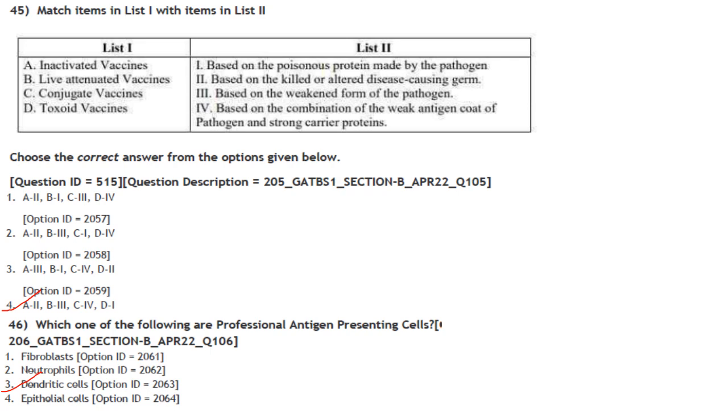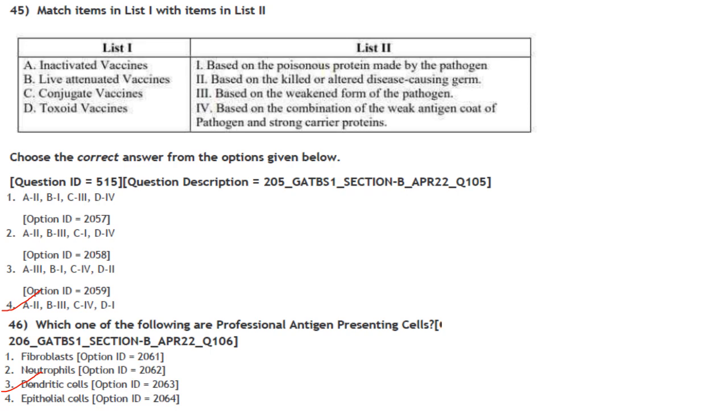Then conjugate vaccines. Conjugate vaccines are based on the combination of the weak antigen coat of the pathogen and strong carrier proteins. So C4 is found in option 4. So option 4 is your answer. Toxoid vaccines are based on the poisonous protein made by the pathogen. So the answer here is option 4.